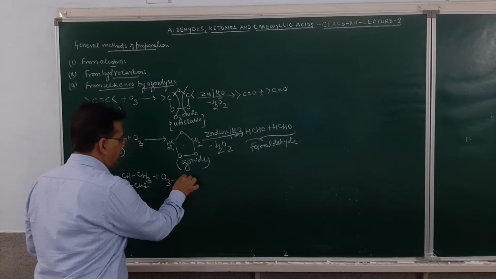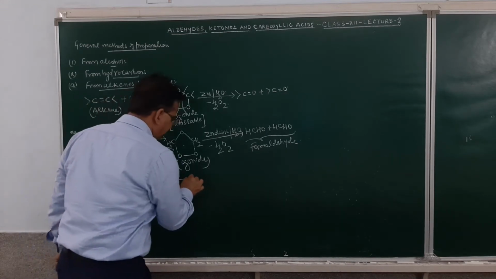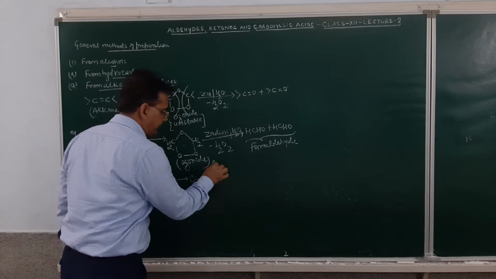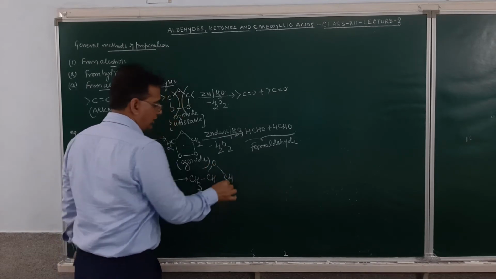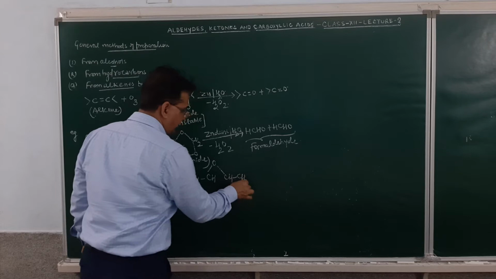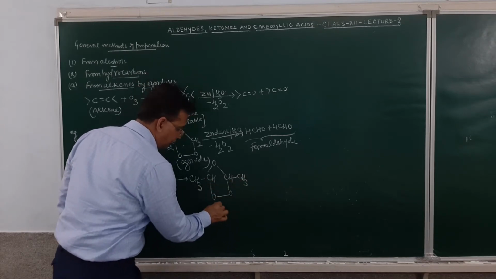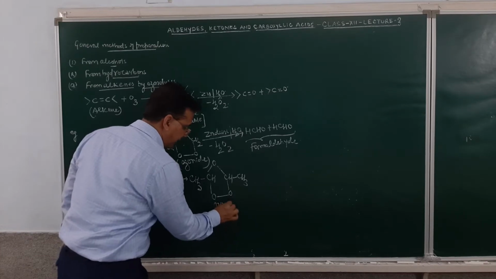It will result in the formation of ozonide. The product obtained will be ozonide, CHO, then CH and CH3.